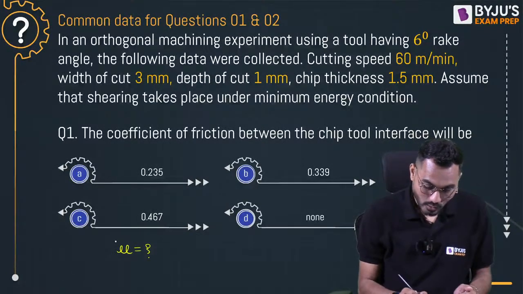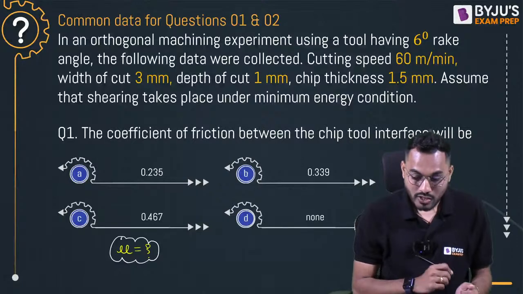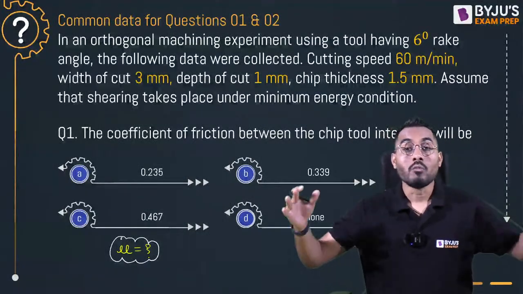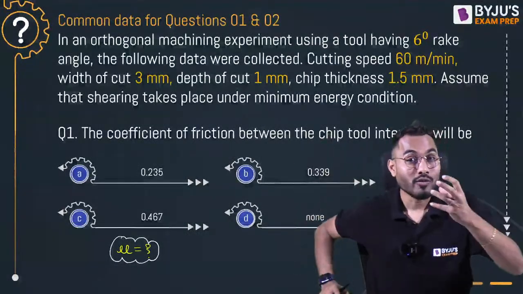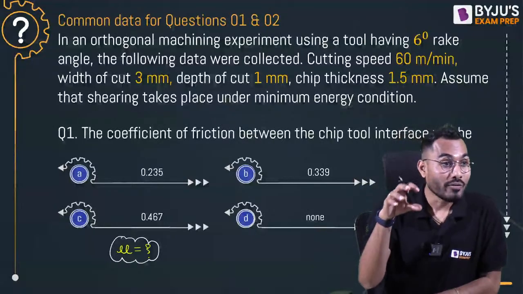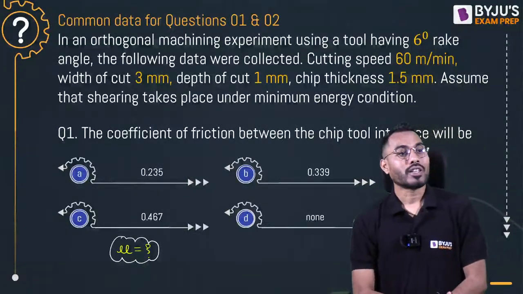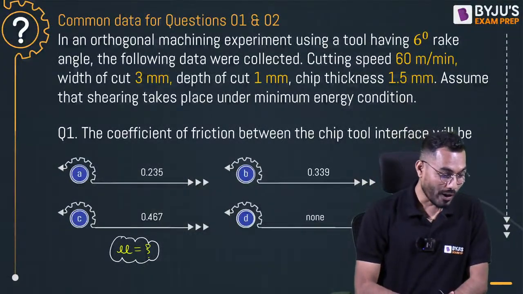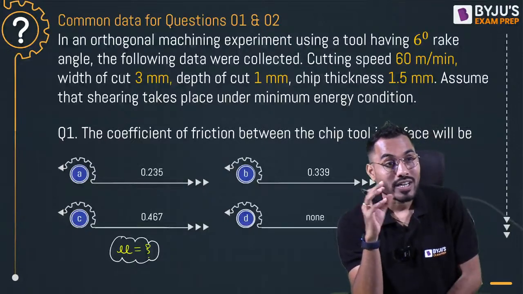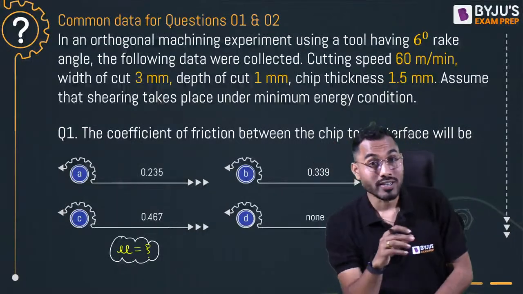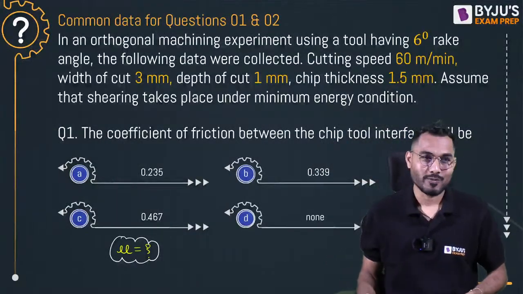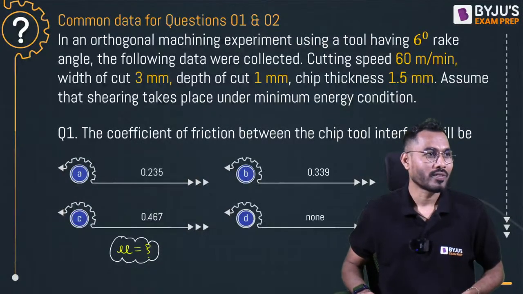And we know that there is one minimum energy condition as far as Merchant is concerned. Merchant's minimum energy condition. There is one formula also there. With the help of that, we have to calculate the answer. What is the value of mu? Can we calculate? Very interesting. We have to apply Merchant's minimum energy condition. Point to be understood. Merchant's minimum energy condition has to be used.